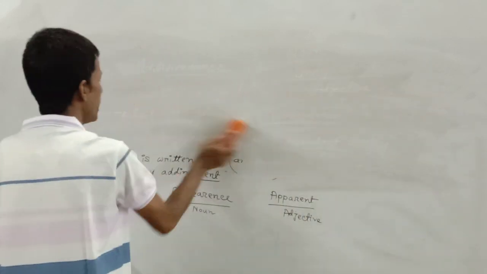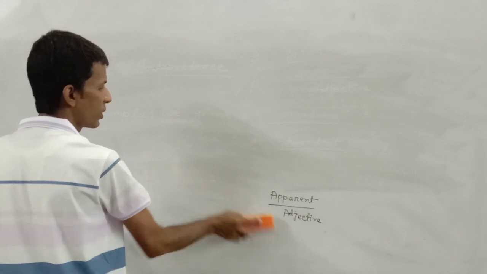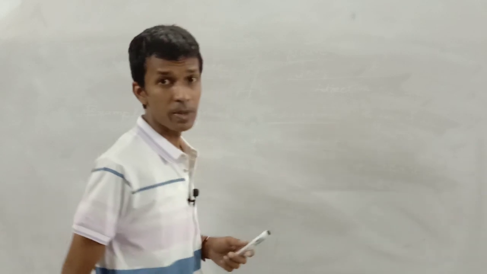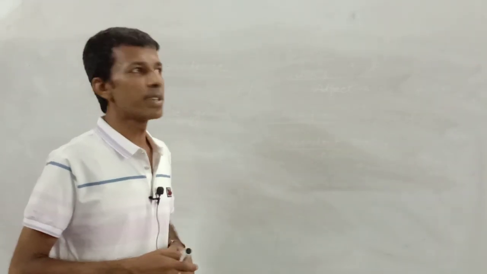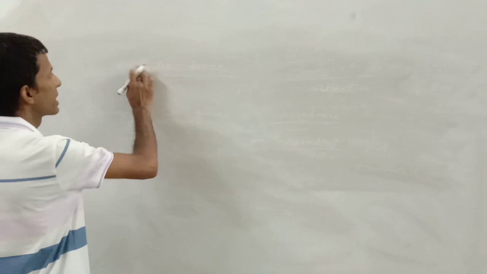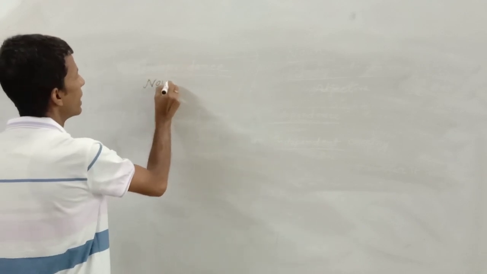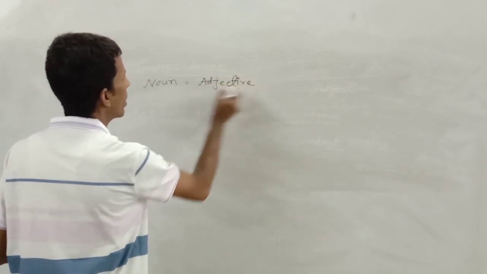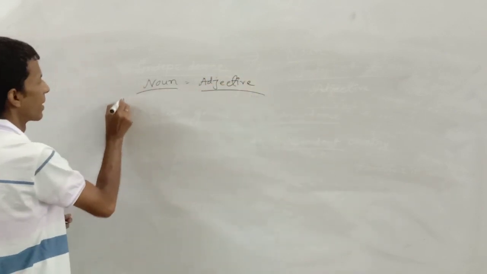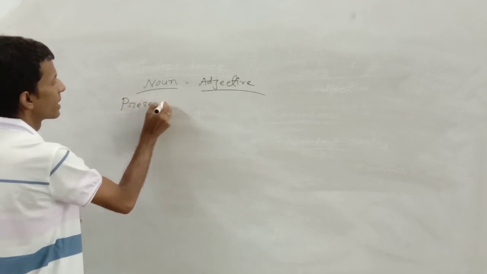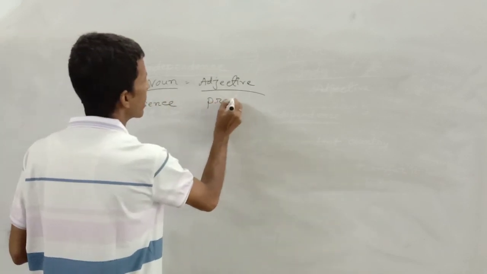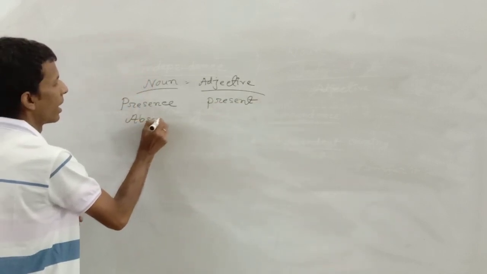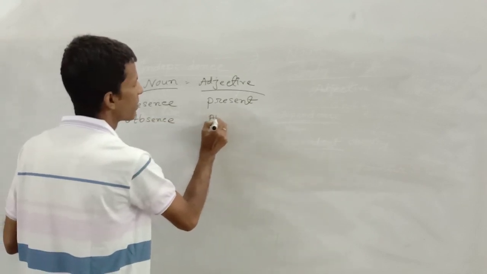Before transferring one kind of parts of speech into another kind, you will have to learn the origin and the definition of these parts of speech. Another example is noun and adjective: presence, present; and absence, absent.